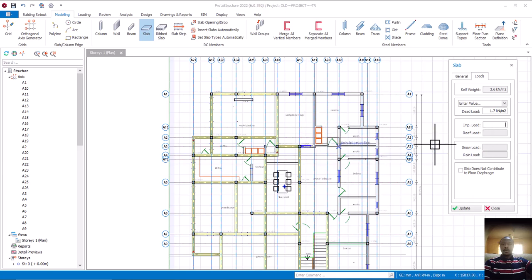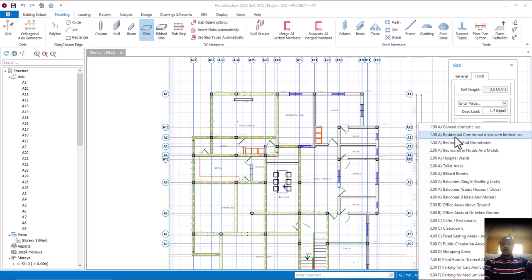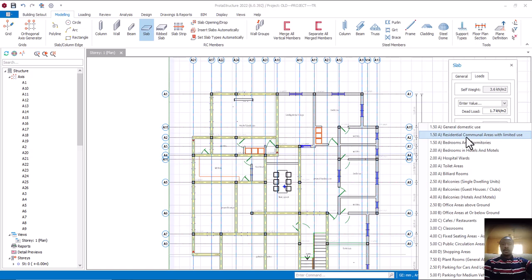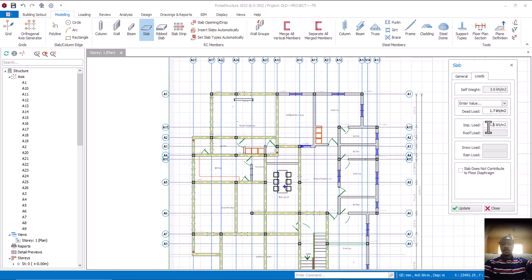So I'll now come here. This one now is residential. So I'll click on this place, right click, and then look for my residential. You can see residential communal area with limited use, and we have general domestic use. So I'm going to click on general domestic use. And some will be asking, is there a difference between residential communal area with limited use and general domestic use? If you look at them, they both have the same value. There's nothing like this one is lighter than this one. No, the same value, the same weight, everything is the same. Unlike our reinforcement that we are seeing Y12, but Y12 is bigger than another Y12. Is that okay? So we leave it at that.